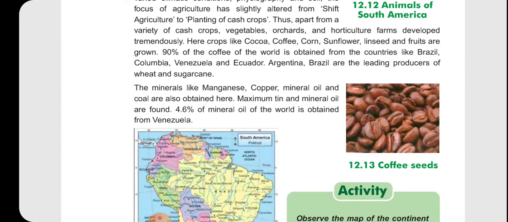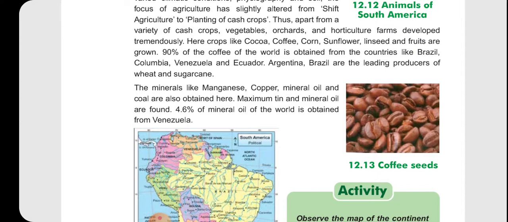Crops like cocoa, coffee, corn, sunflower, linseed and fruits are grown in abundance.